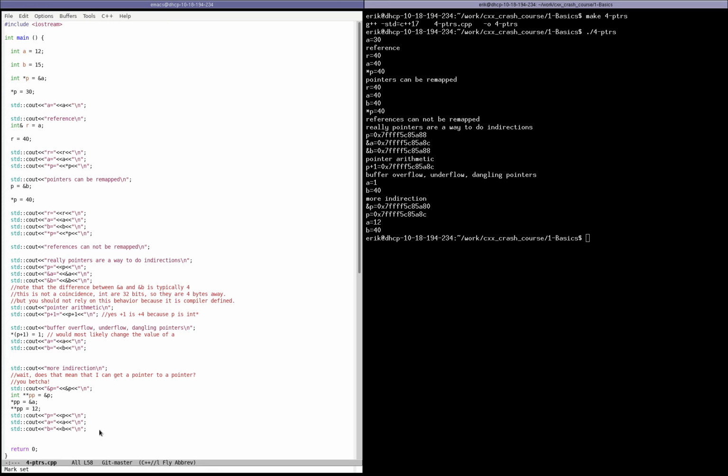And now if we look at what we get, we see that p has changed to now point to a again, and the value of a has changed and is now 12, and the value of b is still 40 as it's been before.